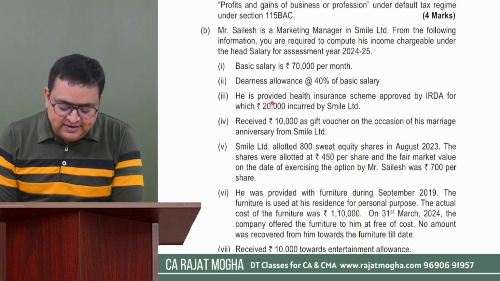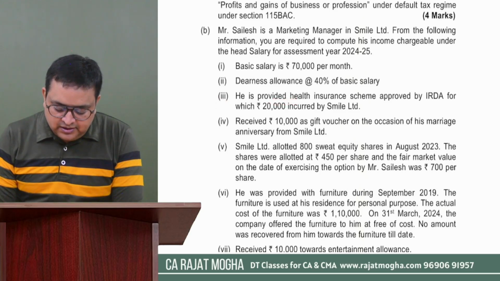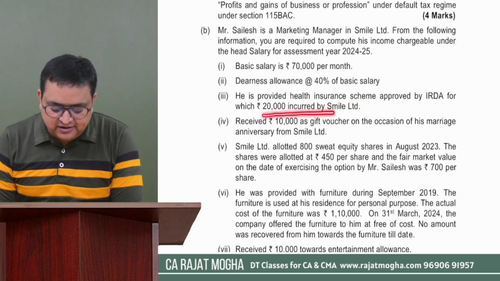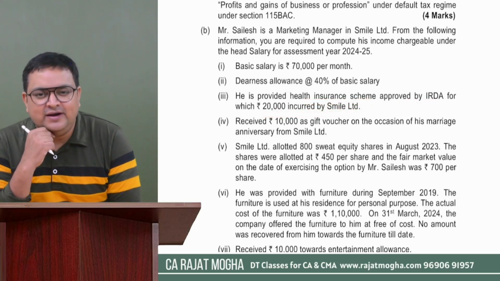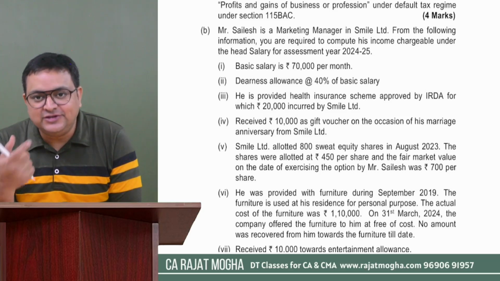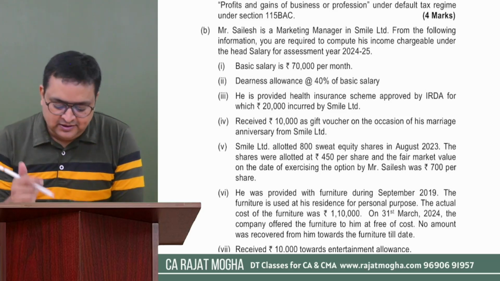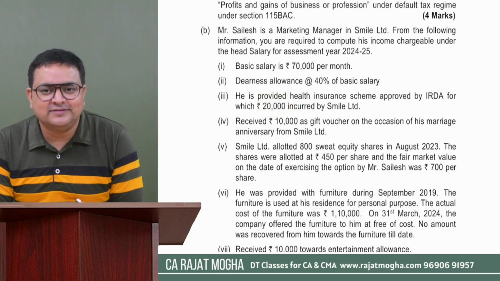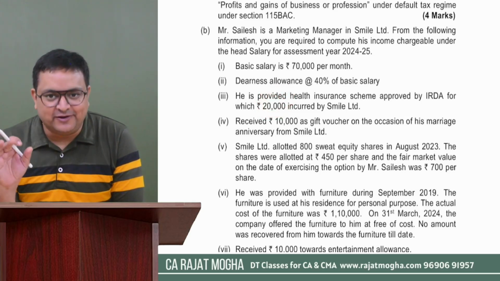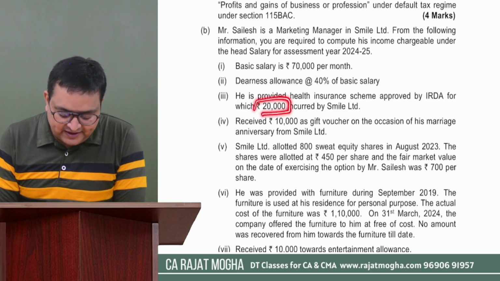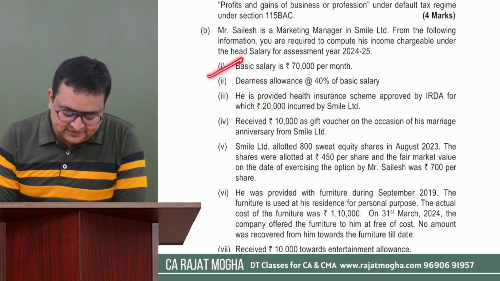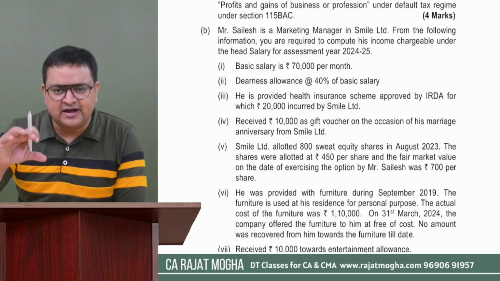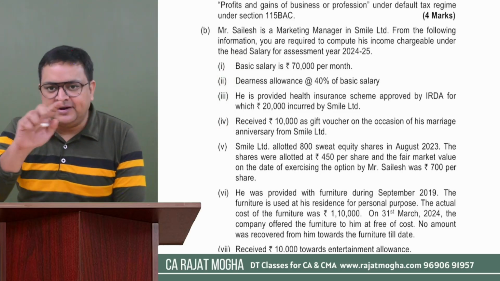Third point, he is provided a health insurance scheme approved by IRDA for which 20,000 is incurred by Smile Limited. What is it? It's a perquisite. Health insurance is provided by the employer, and the employer is incurring 20,000 rupees on the health insurance. How will you treat this? This is an exempt perquisite. You will not make it taxable. You will write in your answer exempt over there, or you can write nil or dash, whatever it is.